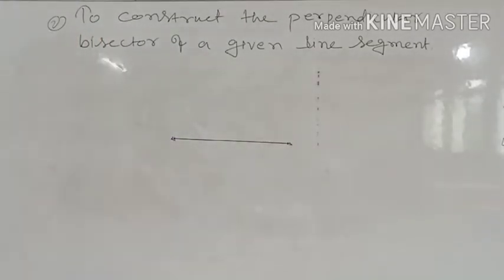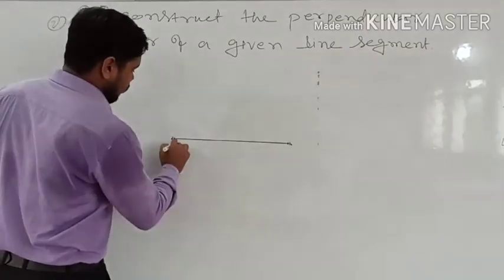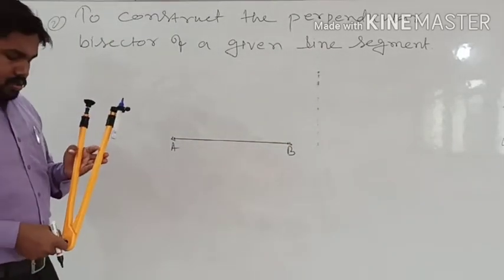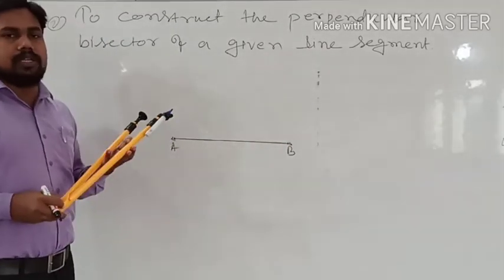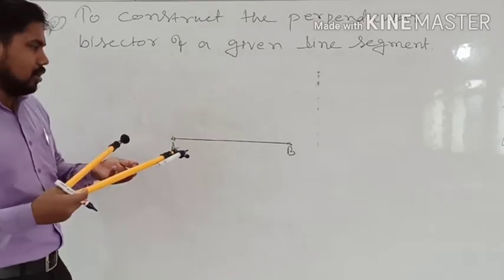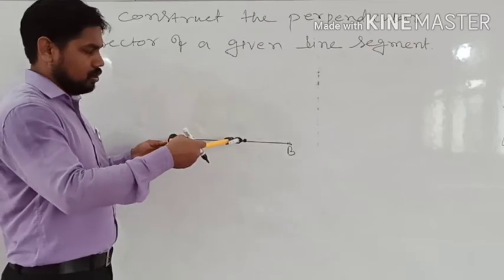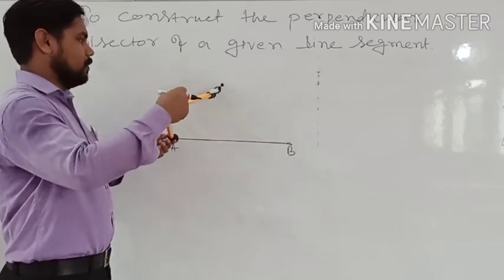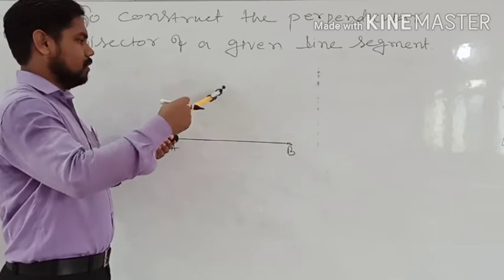First we will draw a line segment and name it AB. Then we will take a radius of more than half the length of the line segment. You can measure it, or check by placing the compass here; this is more than half, so we will take this much. We will draw an arc here.